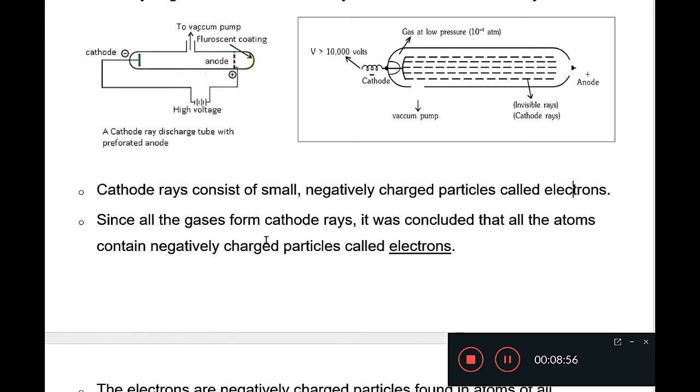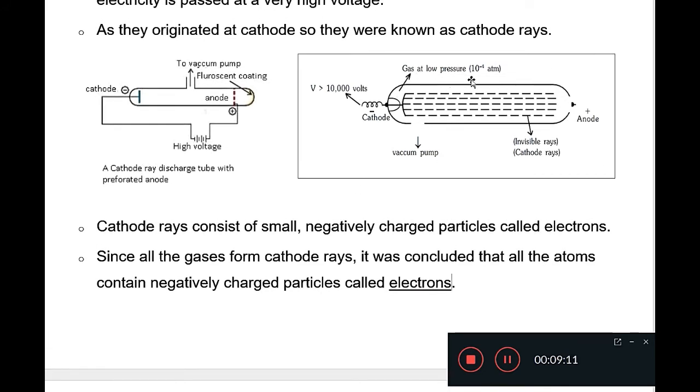Since all the gases form cathode rays, it was concluded that all the atoms contain negatively charged particles, which are called electrons. Is it clear? There is a gas inside at very low pressure. So whenever we conduct this experiment, we try